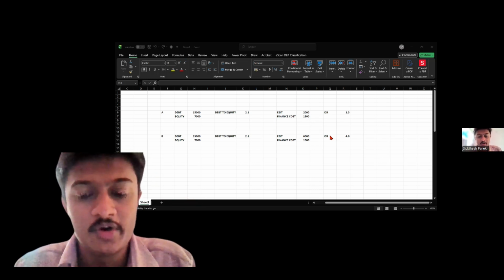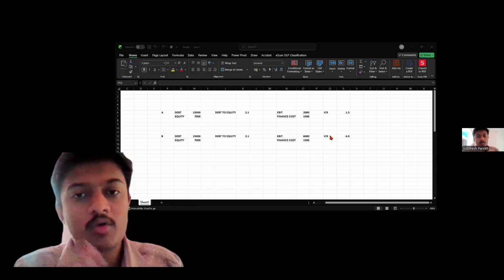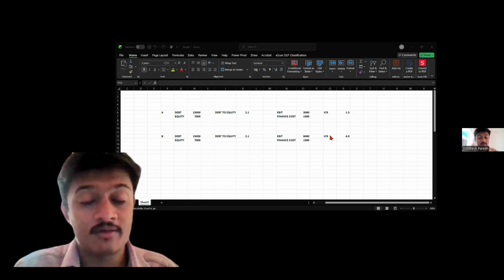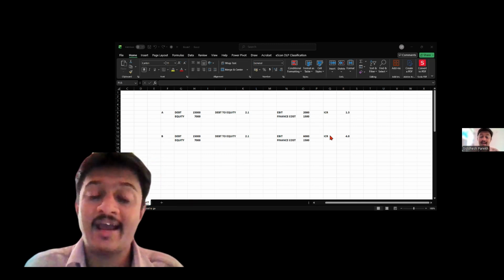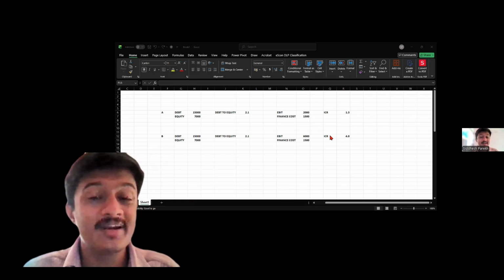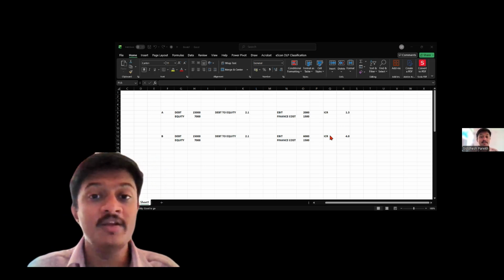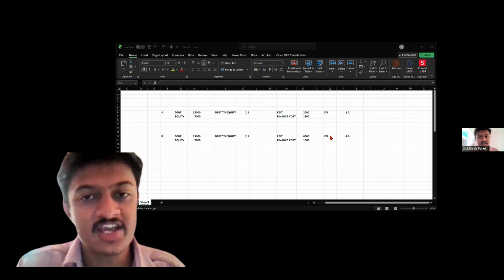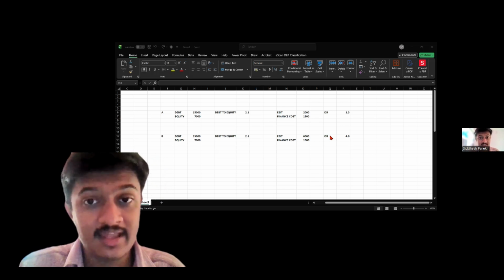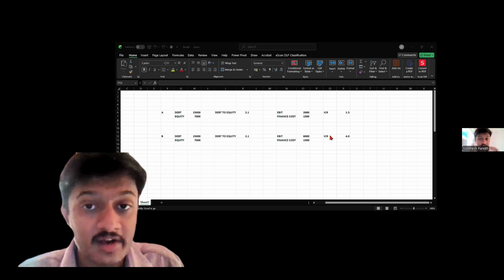In one of my short videos, you can see what the debt to equity ratio is. But in this video, we are going to understand that you should not look at just the debt to equity ratio. With it, you have to analyze the ICR also. ICR is the interest coverage ratio. Is the company able to cover that interest, and will it have some cash left after serving the interest cost?